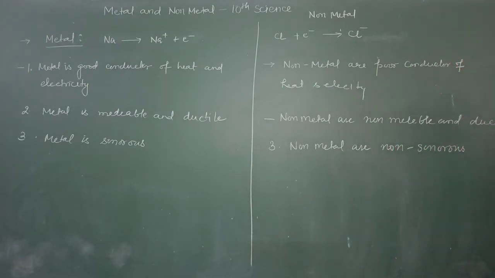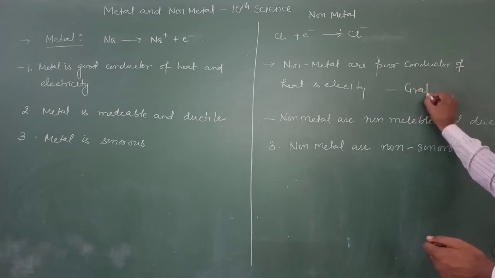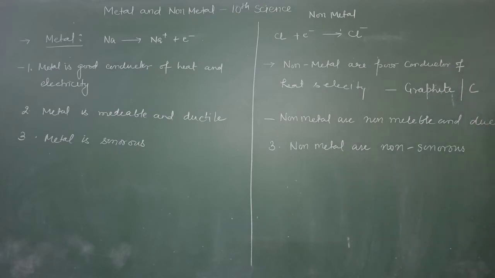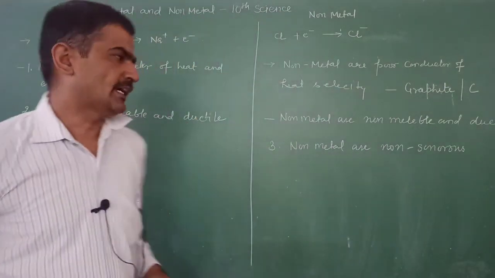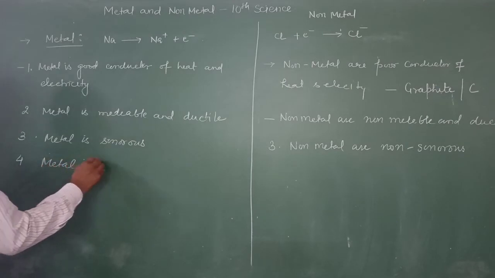But we also know a non-metal that is a good conductor of electricity, known as graphite, which is made up of carbon. It is a good conductor of electricity due to the presence of free electrons in graphite. The next property is that metal is brittle.